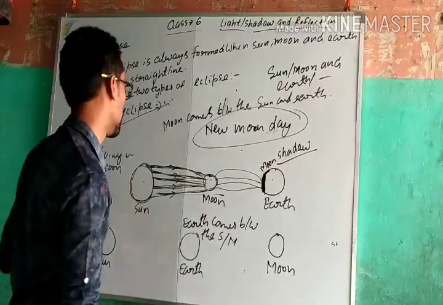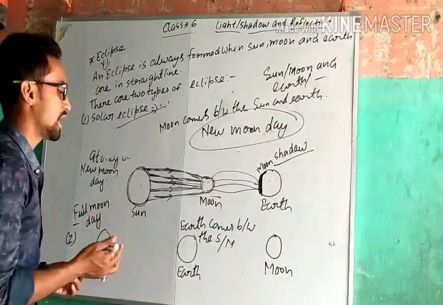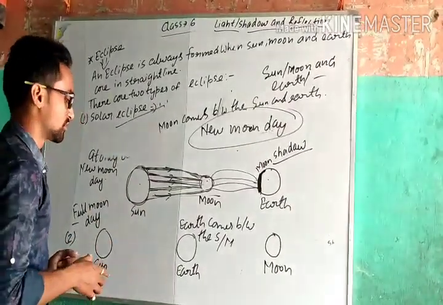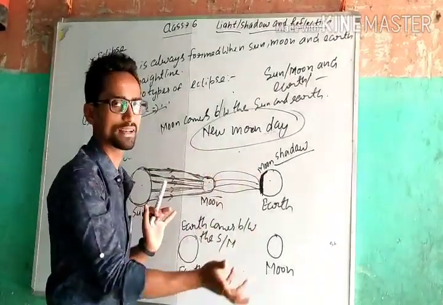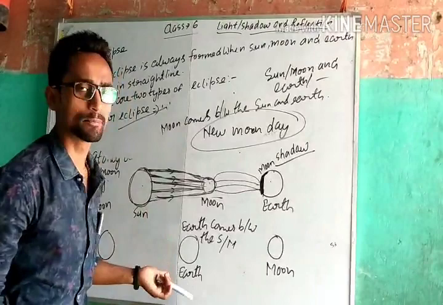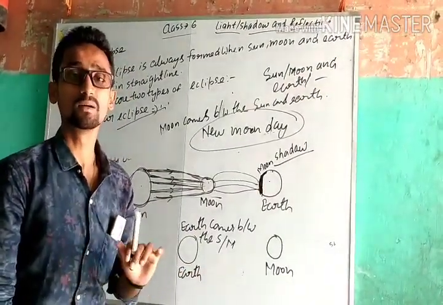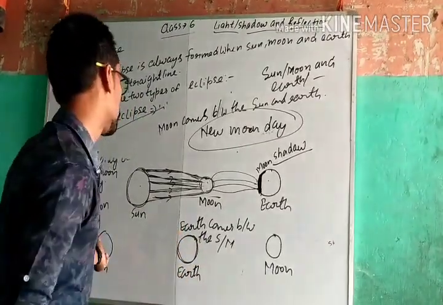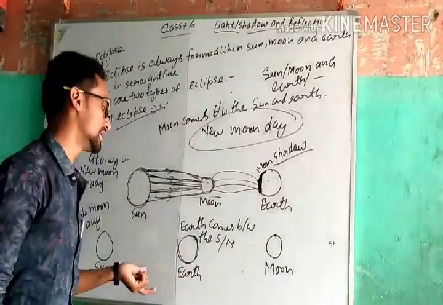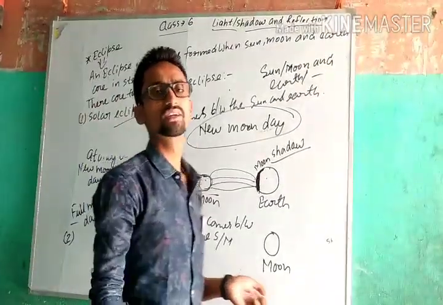Now talking about the lunar eclipse. A lunar eclipse happens on full moon days, and it is the vice versa of a solar eclipse. We can say this because in a solar eclipse the moon comes between the sun and the earth, but in a lunar eclipse the earth comes between the sun and the moon, and the earth blocks all the light rays of the sun. It happens on full moon days.